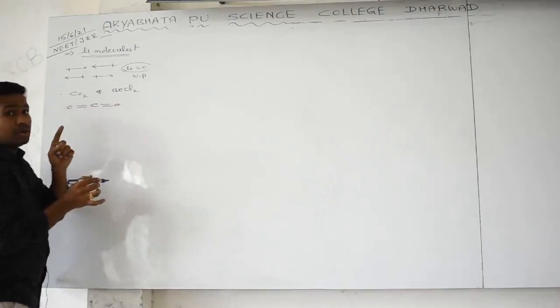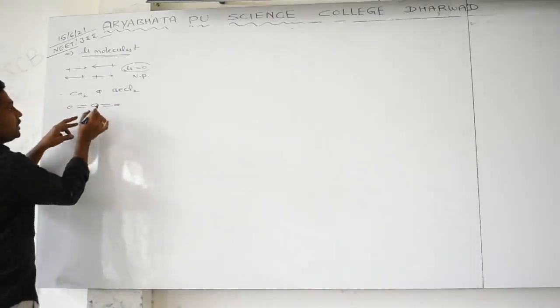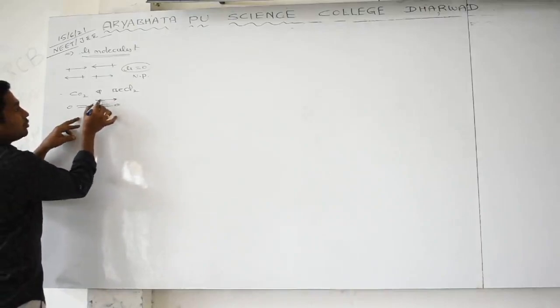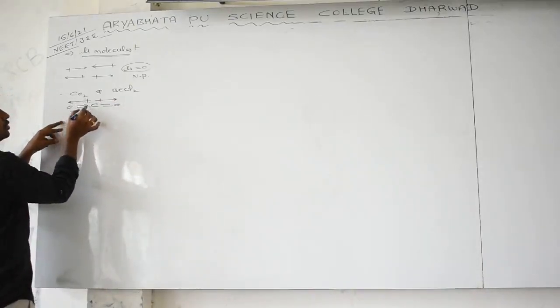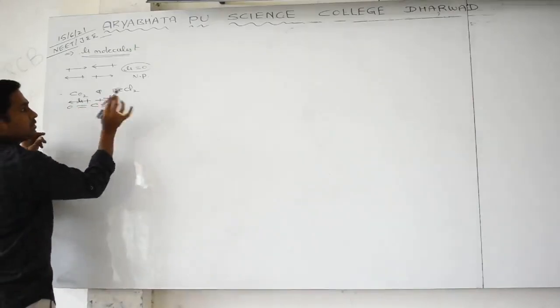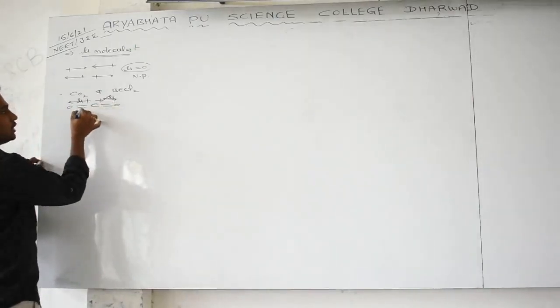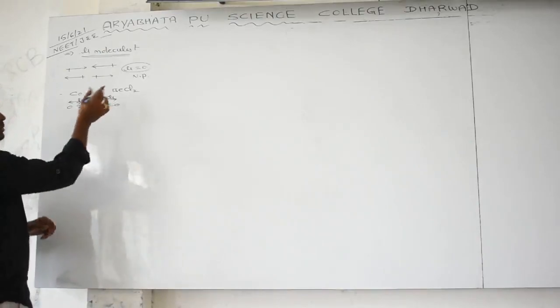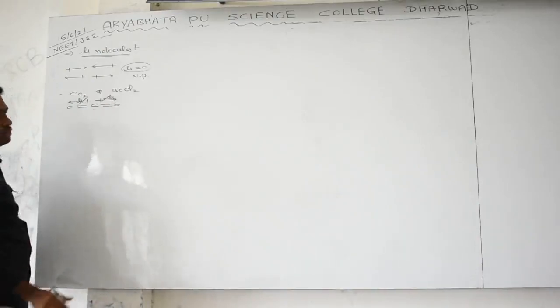We discussed this one, non-polar molecular solid. In the CO molecule, the dipole moment is towards oxygen. This moment is mu, this moment is minus mu. Overall it means 0, because they are in opposite directions with the same magnitude. The same concept we can apply for BeCl2 also.